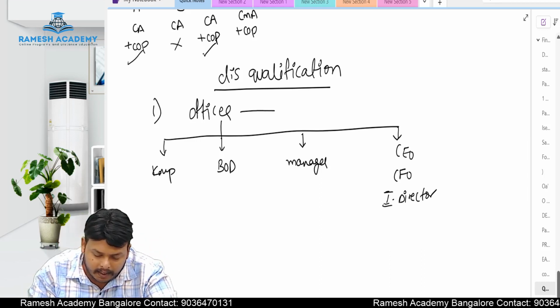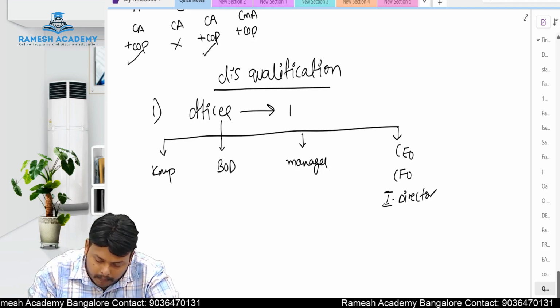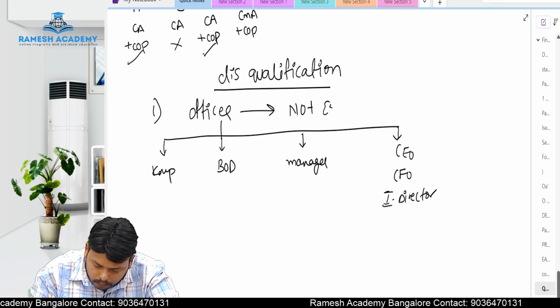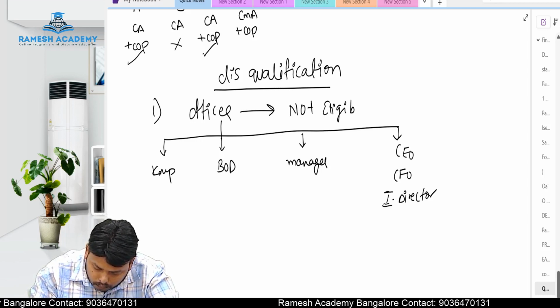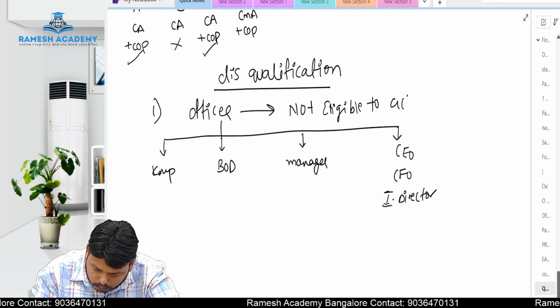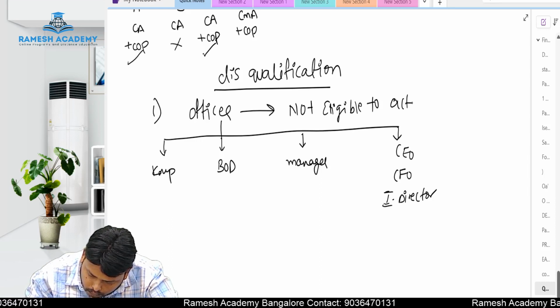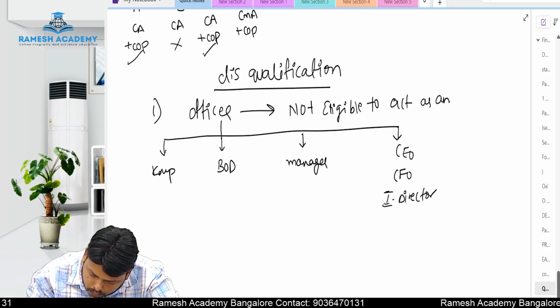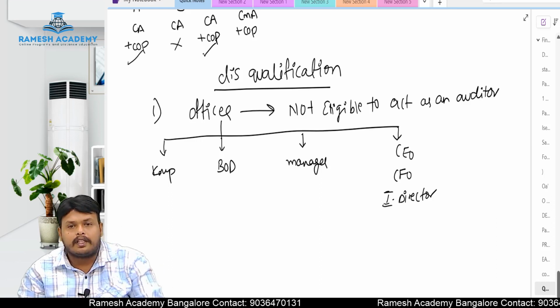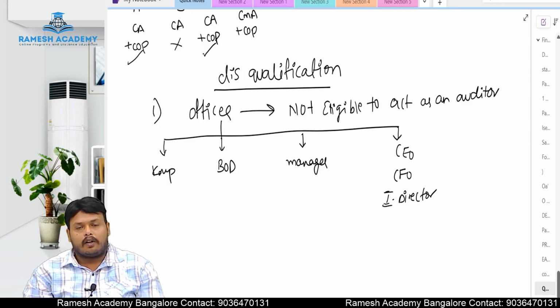So an officer is not eligible to act as an auditor.